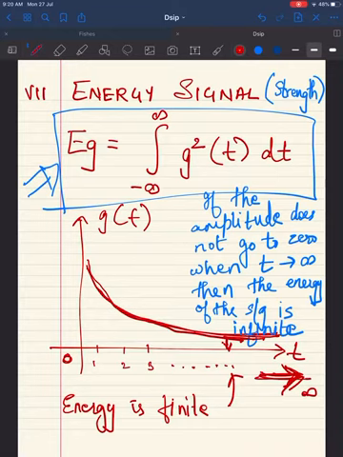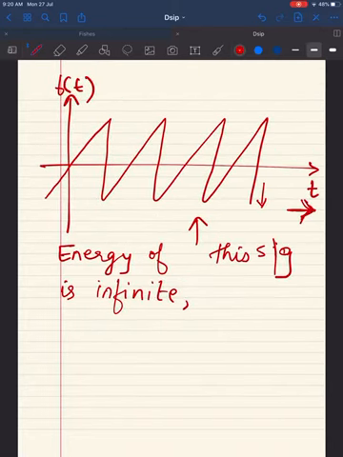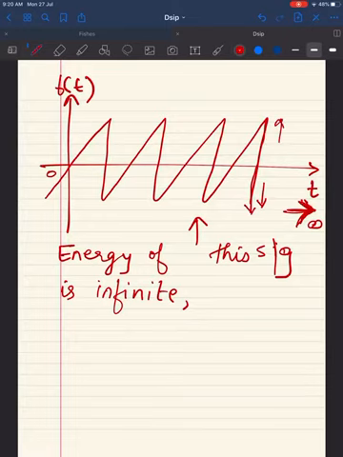If the amplitude is not becoming 0, that's what I have written in blue over here. If the amplitude does not go to 0 when t is going towards infinity, then the energy of the signal is infinite. So for this, I have drawn yet another example. Consider this particular signal. Energy of this signal will be infinite. Why is that? Because as t is going from 0 towards infinity, the amplitude is not going towards 0. It is either decreasing or increasing, but it is going away from 0. That is why the energy of this signal is infinite.